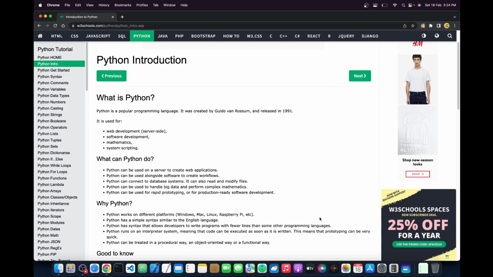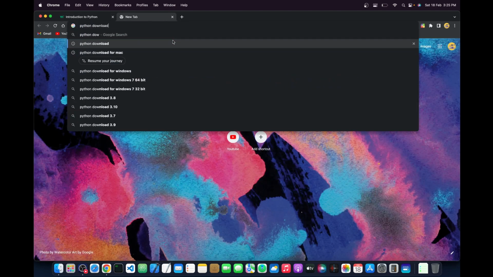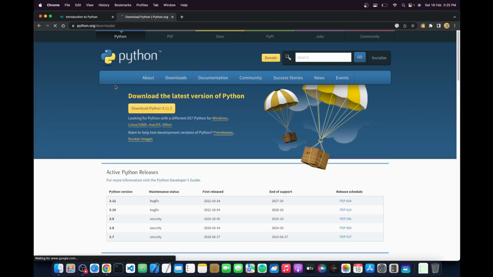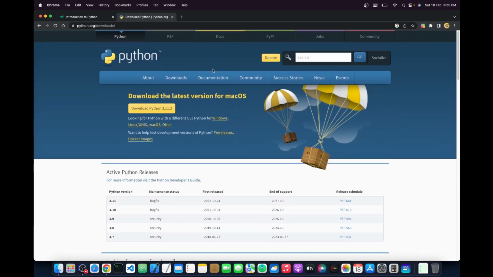You can use Python by downloading it on your machine. Search for Python download and go to www.python.org, and you may download it from there. The latest version is Python 3.12, I guess. You can download Python 3.12 or 3.11, anything you choose. After downloading, pip will also be installed. If you are on Windows, make sure when you install Python, you tick the checkbox that says add Python to environment variables.